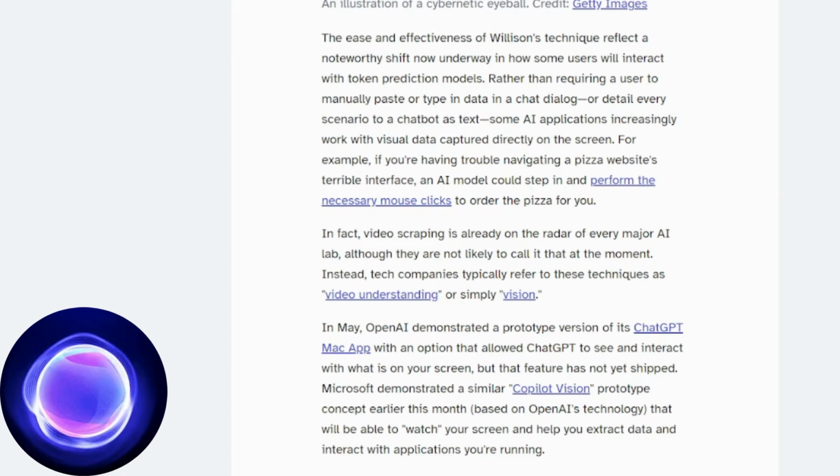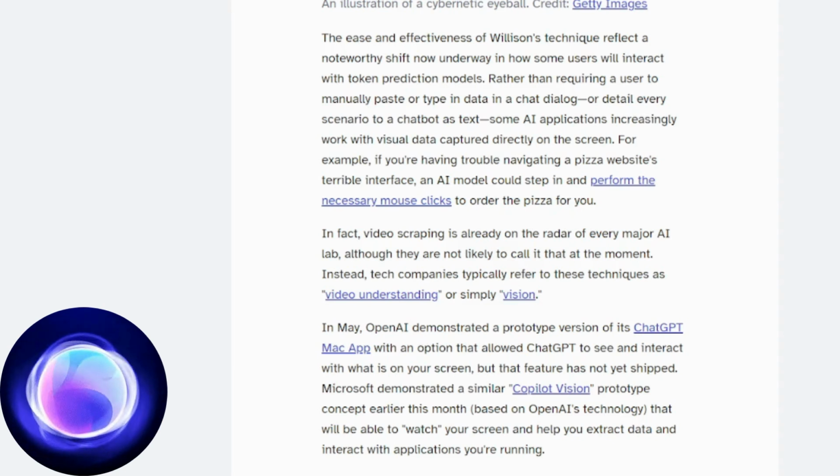pizza on confusing websites. However, video processing has so far been computationally expensive, which has delayed the wider implementation of this type of functionality. Even with these challenges, companies like Google and OpenAI are heavily subsidizing the costs of AI, suggesting that these technologies will become more affordable over time.